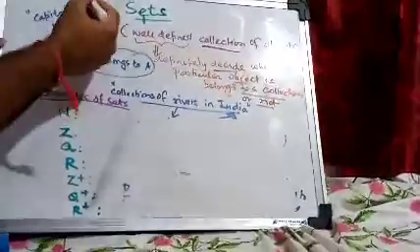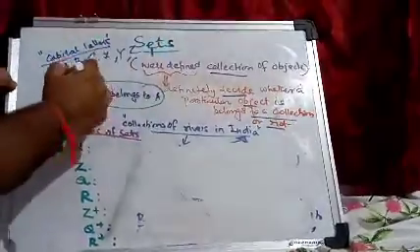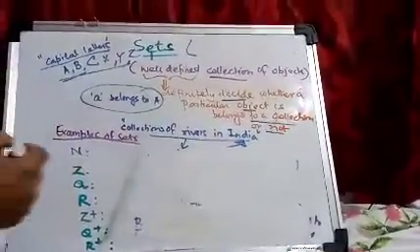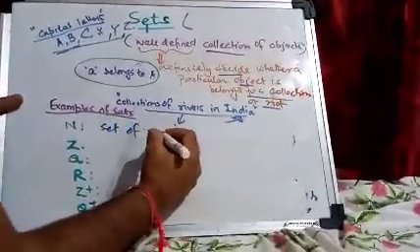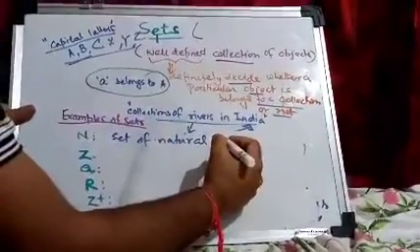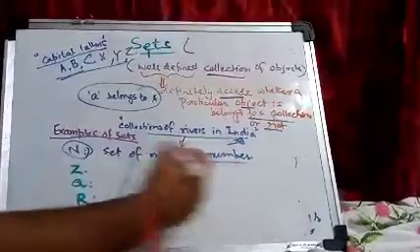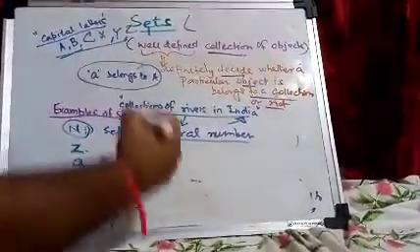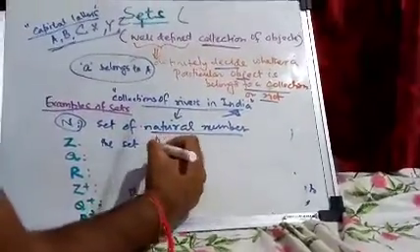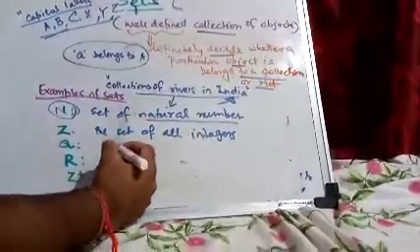Generally sets are written in capital letters like A, B, C, X, Y, Z. A set is always represented by a capital letter. Some examples: N is the set of natural numbers, always denoted by N. Z is the set of all integers. Q is the set of all rational numbers.